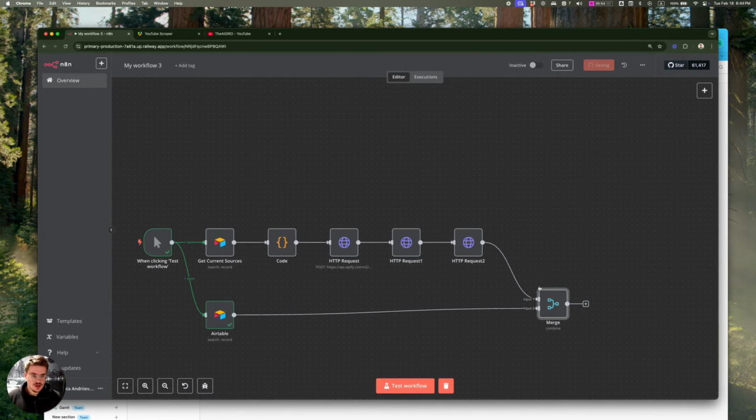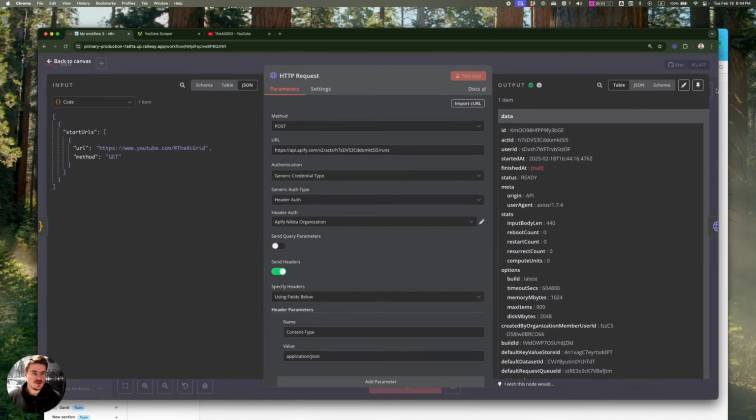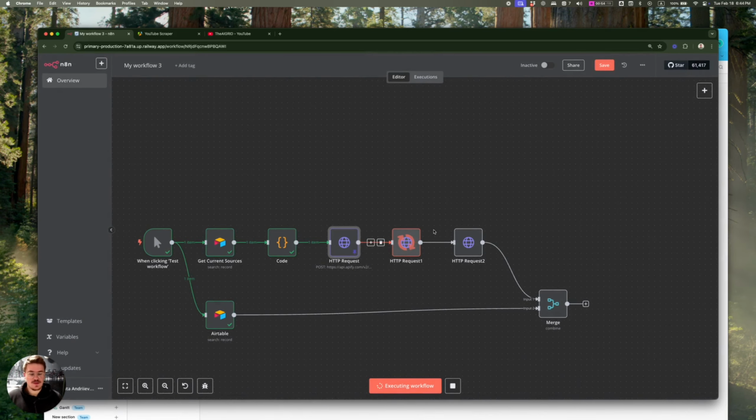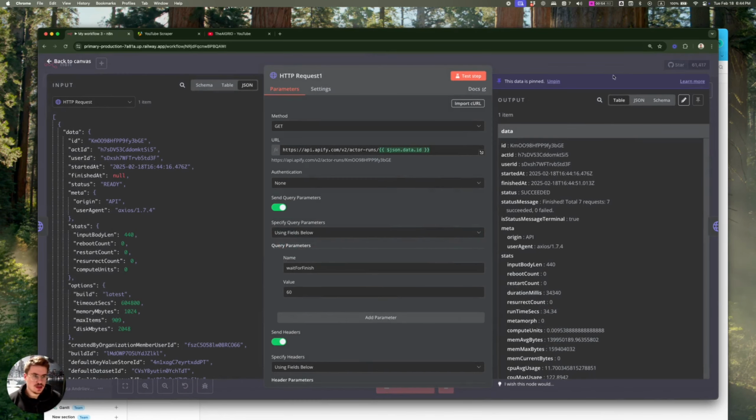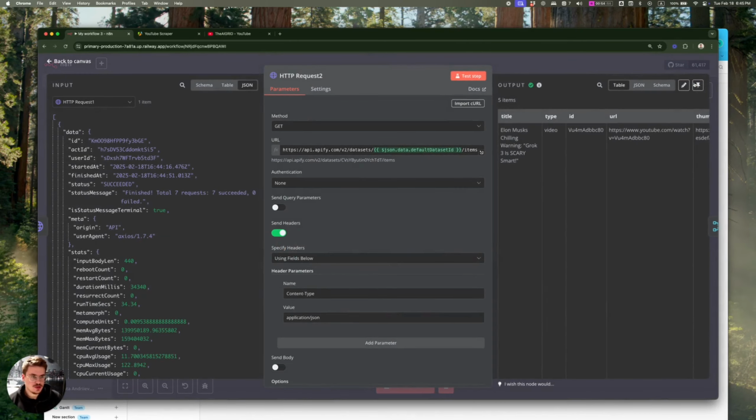So if you click run on this module, what's annoying is I'm gonna have to call this Apify scraper again because I forgot to pin the data, which is very, very useful on n8n. You can just run the module, then pin the data, and it will keep it there in memory. You don't need to run the modules all over again. Awesome, so it finished running. Let's pin all of this data so that we don't need to run it again.